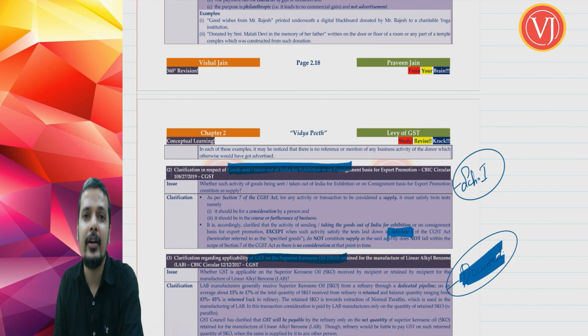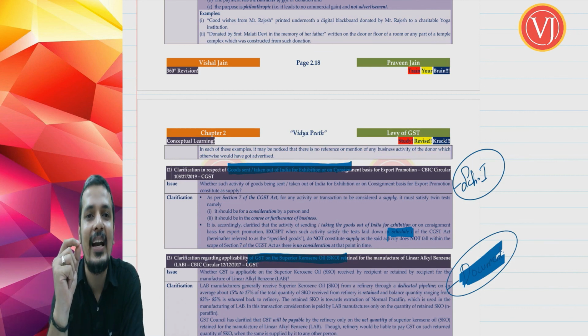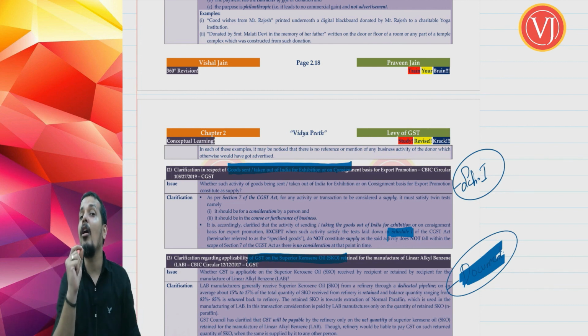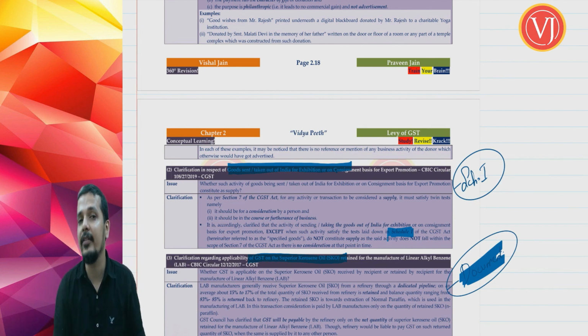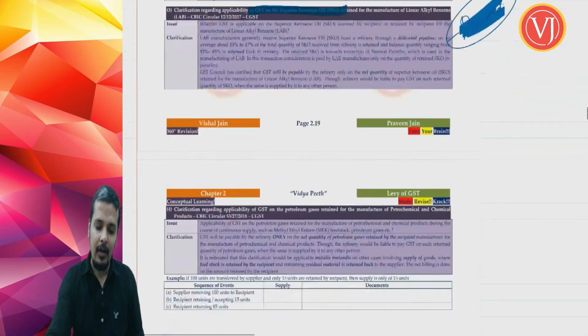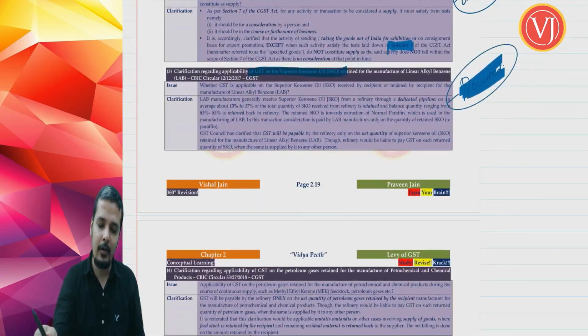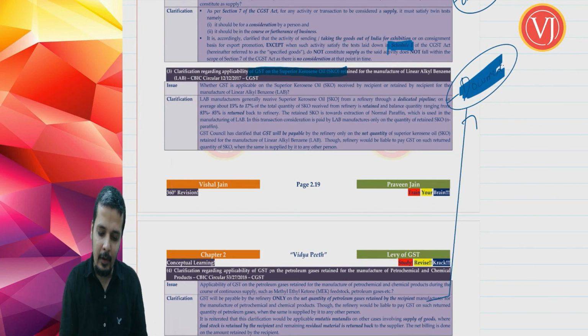And my friends, as I already clarified, circulars are only clarificatory in nature. They are not part of law and they are not binding on the assessee. They may not be good in law. At times there are circulars which are not good in law. So that is all about your supply. Even circular number 3 and 4 talk about the same concept, the petroleum gas, same thing.